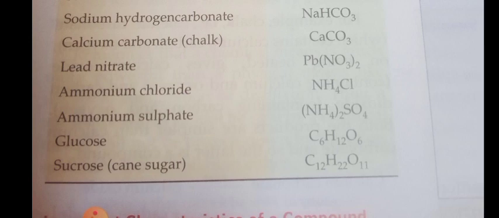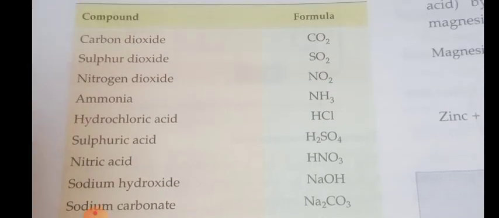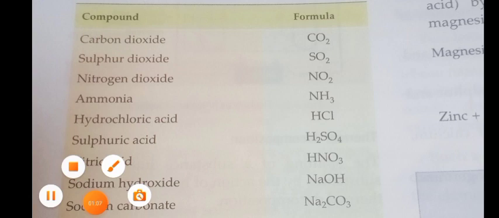Okay, you have to see NO3 two times. So they have given it in brackets, no? So you have to read it as Pb(NO3)2. Then ammonium chloride, NH4Cl; ammonium sulfate, (NH4)2SO4; glucose, C6H12O6; sucrose, cane sugar, C12H22O11. So these are all examples of compounds. Do you understand, children?